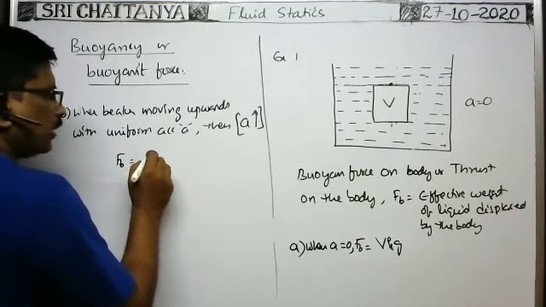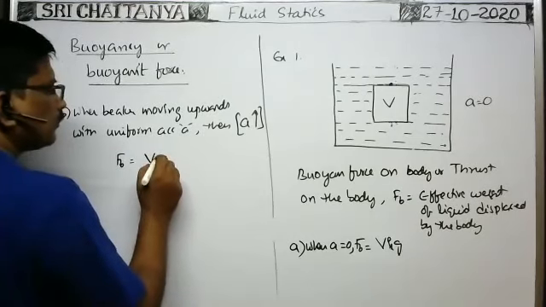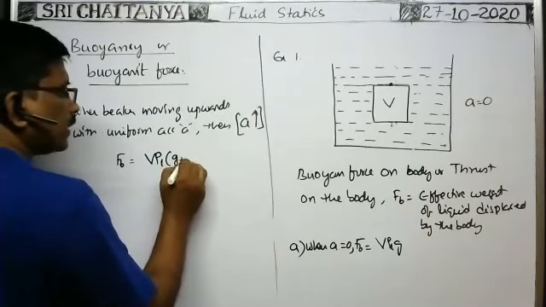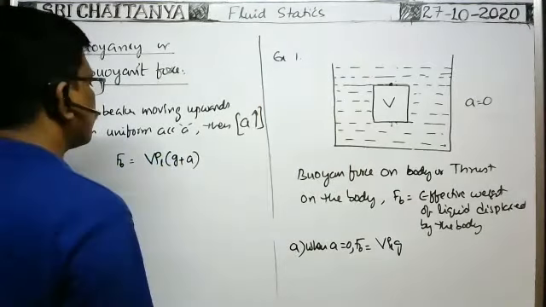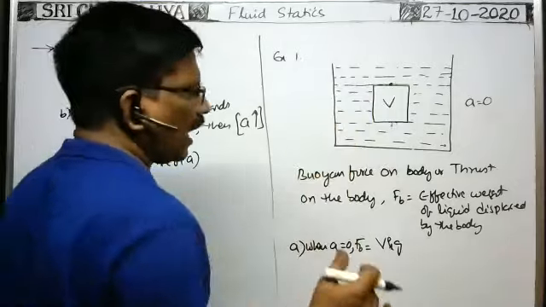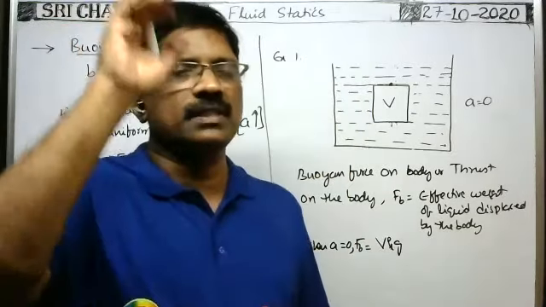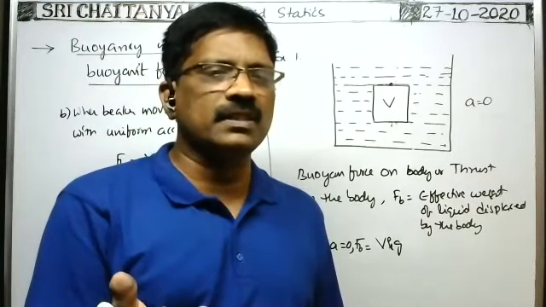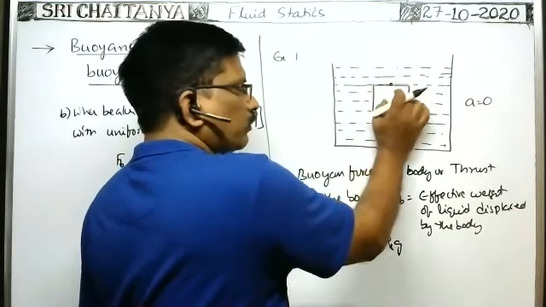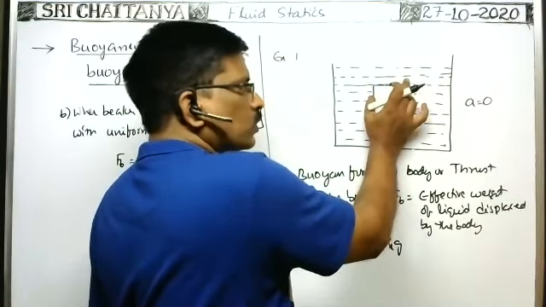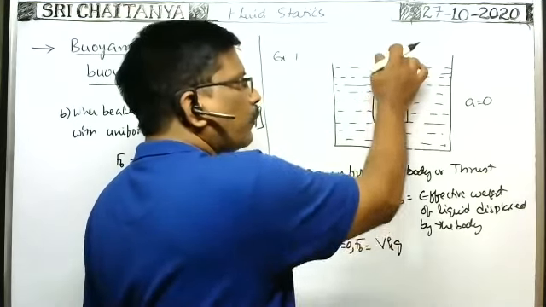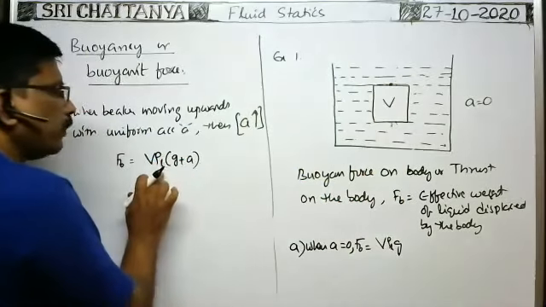Effective weight of liquid displaced by the body means volume of the liquid displaced into density of the liquid into effective acceleration (g plus a) whenever the vessel is moving upwards. When the vessel is moving upwards, then this is the effective weight of the liquid displaced by the body. Already we know whenever the body is moving upwards with certain acceleration, then the effective weight of the body is m(g plus a), no? Similarly, whenever the body is submerged in a liquid, whatever the liquid that is displaced by this body, what is the effective weight of liquid displaced by the body? That is the net force acts on the body due to pressure difference at the top and bottom. That is equal to buoyant force.